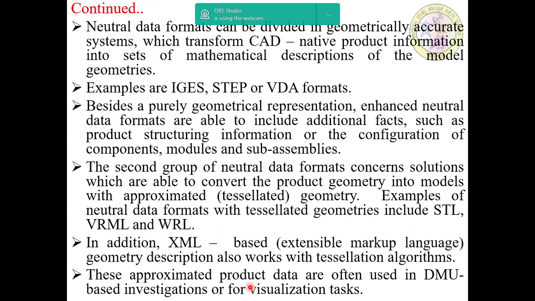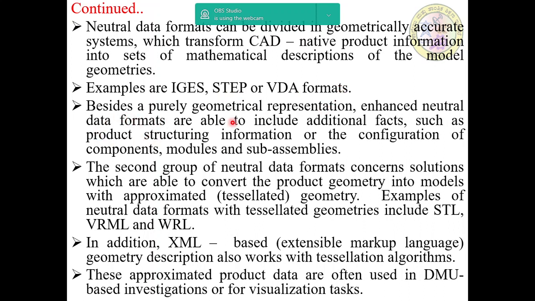The neutral data formats can be divided into geometrically accurate systems, which transform CAD native product information into a set of mathematical descriptions of the model geometries. For example, we'll take IGES, STEP or VDA formats.